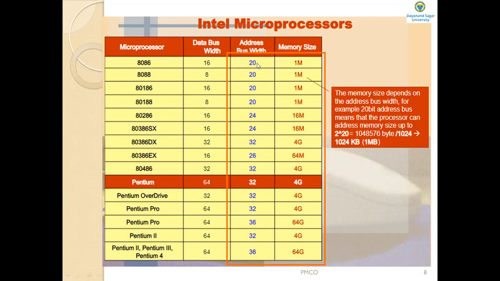What is the formula to calculate the memory size? 2 to the power of n, where n is the width of the address bus. 2 to the power of 20 is 1 megabyte. So the memory size depends on the address bus width. For example, a 20-bit address bus means that the processor can address memory size up to 2 power 20, that is, 1 megabyte.